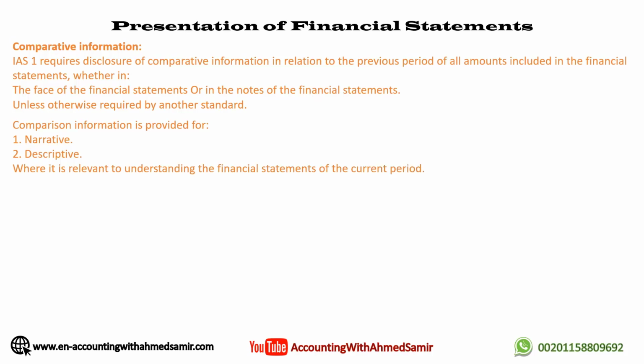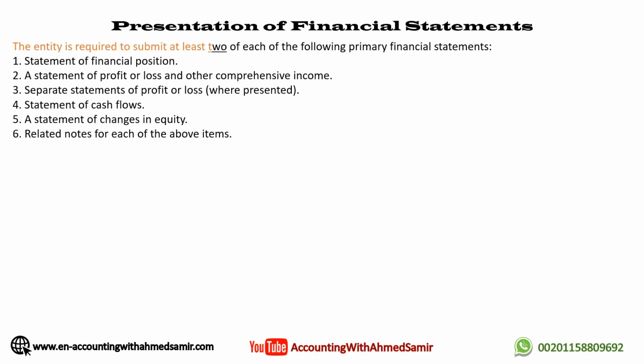Comparative information is provided for narrative and descriptive information where it is relevant to understanding the financial statements of the current period. The entity is required to present at least two of each of the following primary financial statements: statement of financial position, a statement of profit or loss and other comprehensive income, separate statements of profit or loss where presented, statement of cash flows, a statement of changes in equity, and related notes for each of the above items.